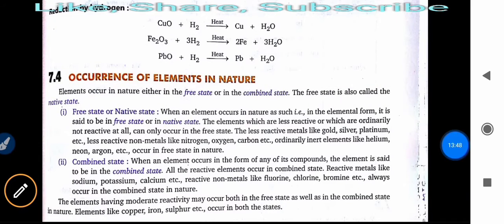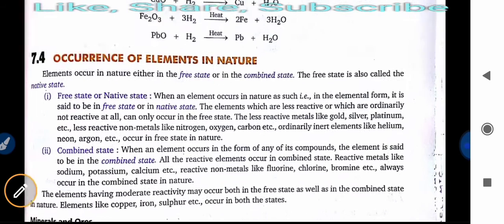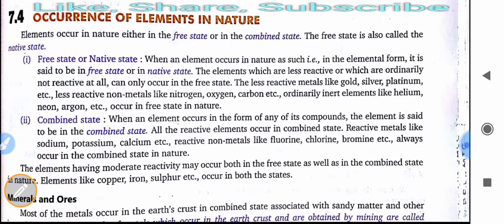Now we will read about the occurrence of elements in nature, in natural form, how they occur. First is in their free state.